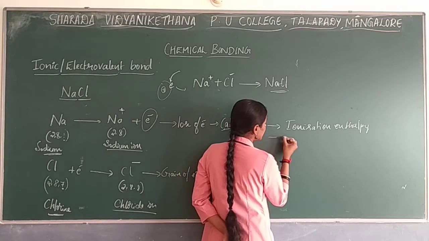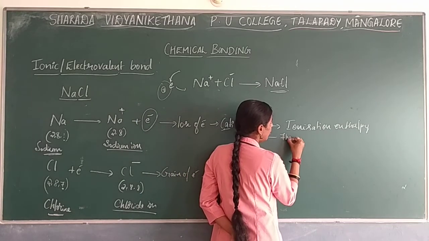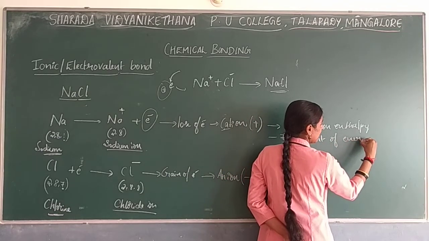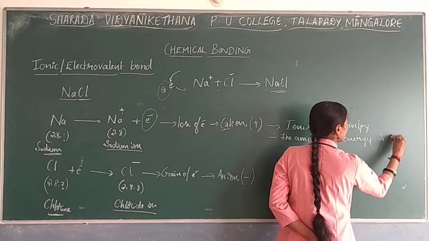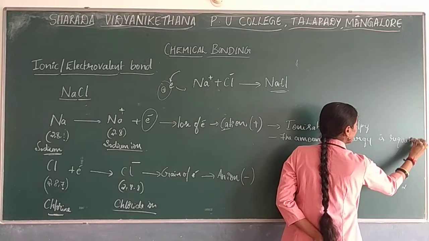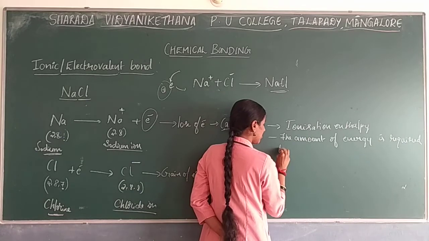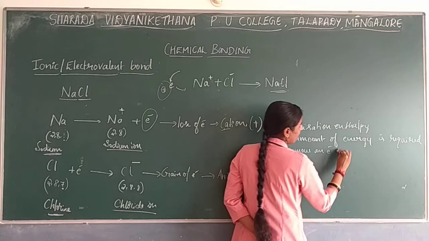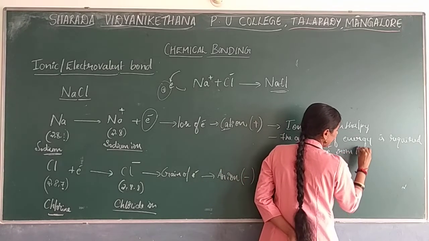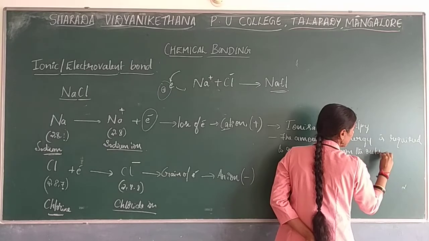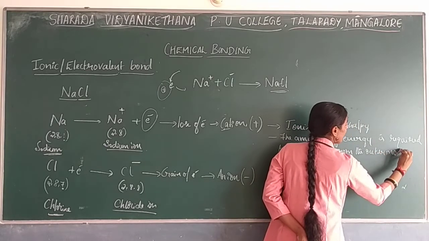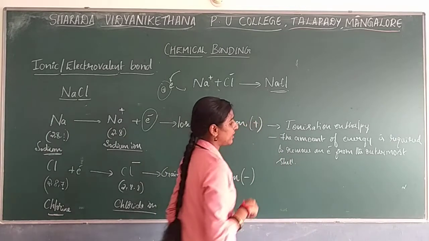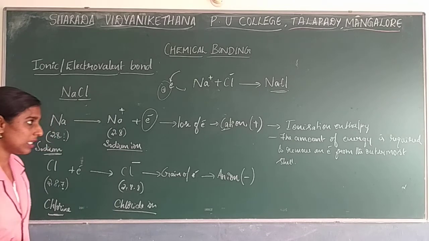So here you can write what is meant by ionization enthalpy: the amount of energy required to remove an electron from the outermost shell of a gaseous system is considered ionization enthalpy.